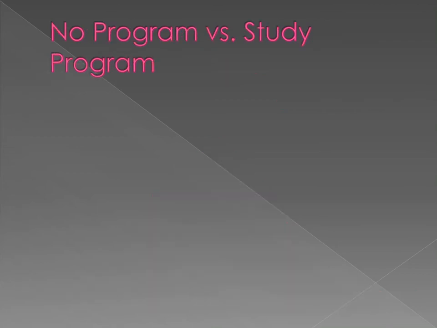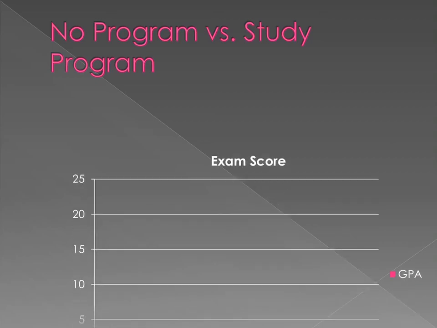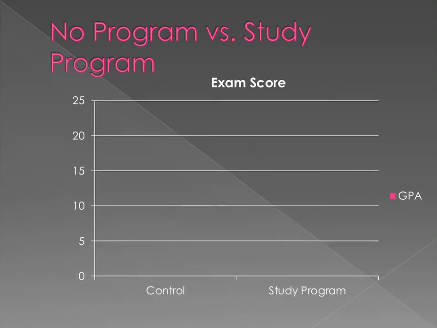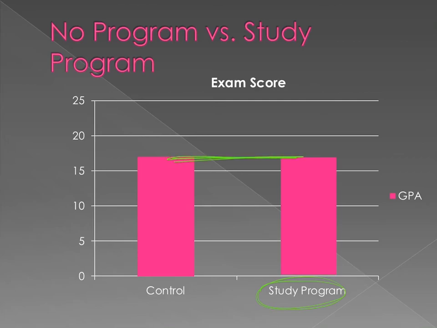Okay, so you're assuming that, all things considered, if you don't give your experimental group the manipulation, they would score the same as the control group. Let's imagine a different kind of experiment, a control versus a study program. You're imagining that if the study program did nothing, these two scores would be identical to one another. They would score the same, because the study program doesn't do anything.